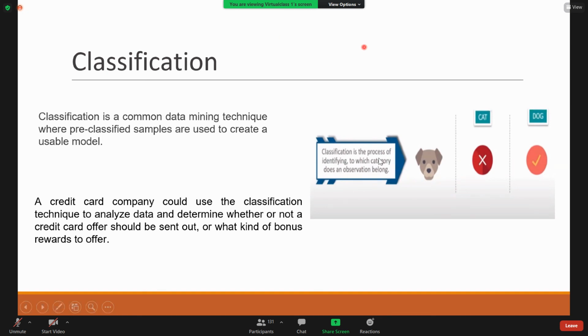So, see here, it is the process of identifying to which category or class a particular observation belongs. You are already given certain labels, certain categories. You have to identify to which category this particular observation belongs, whether it is a cat or a dog. You're classifying.